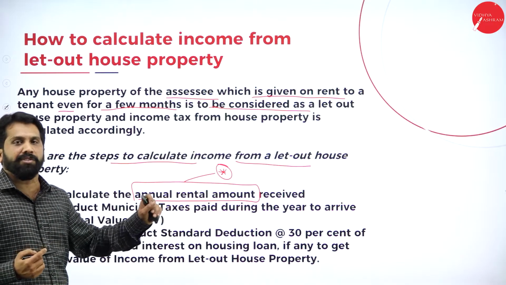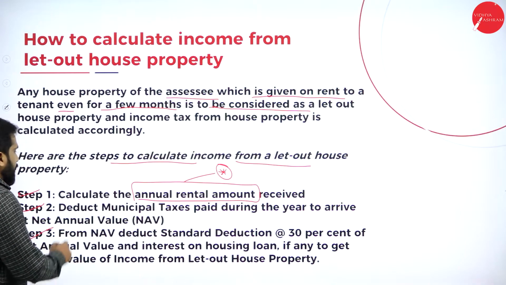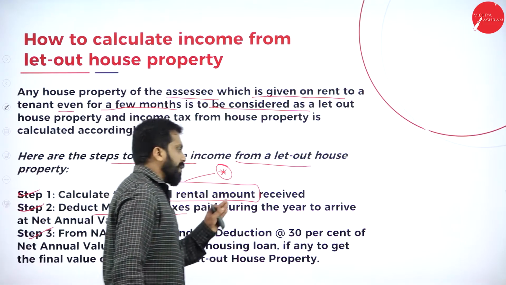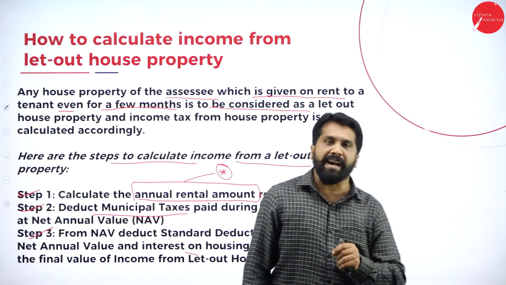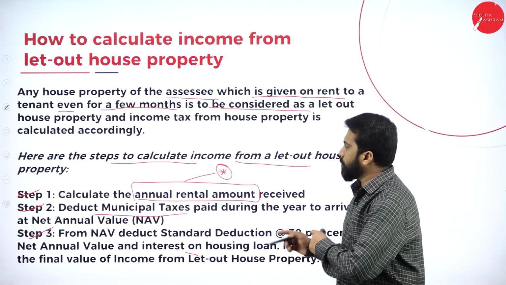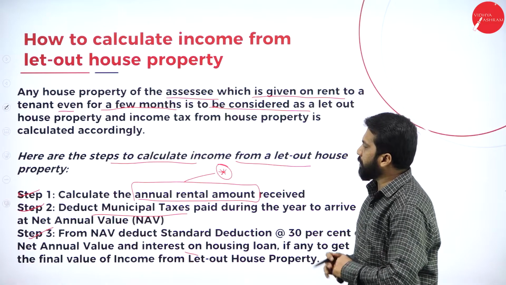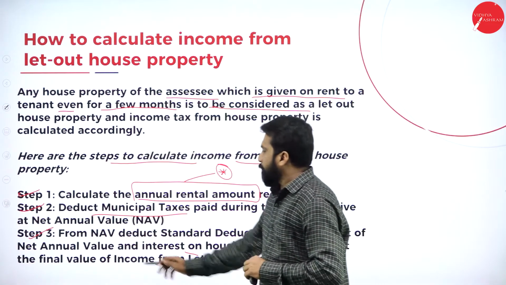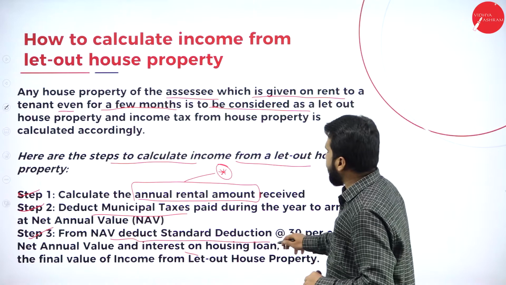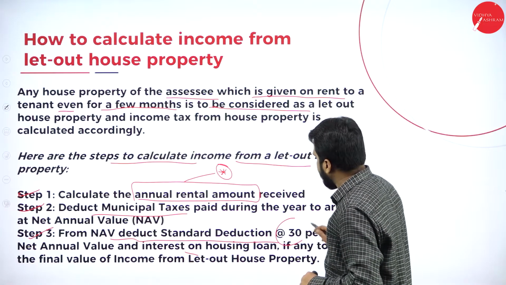Second, deduct municipal tax. Once you get the annual value, you are supposed to subtract the municipal tax. Then, from the net annual value, deduct the standard deduction at 30%.